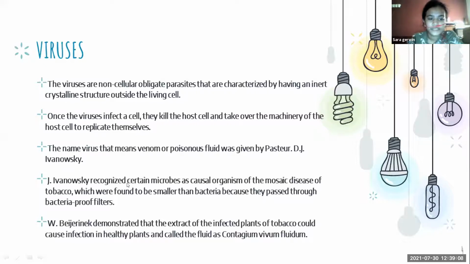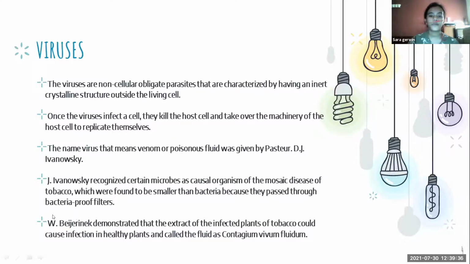Ivanovsky recognized certain microbes as the causal organism of mosaic disease of tobacco, which he found to be smaller than bacteria because they pass through a bacteria-proof filter. Beijerinck demonstrated that the extract of an infected tobacco plant causes infection in healthy plants and called the fluid contagium vivum fluidum.